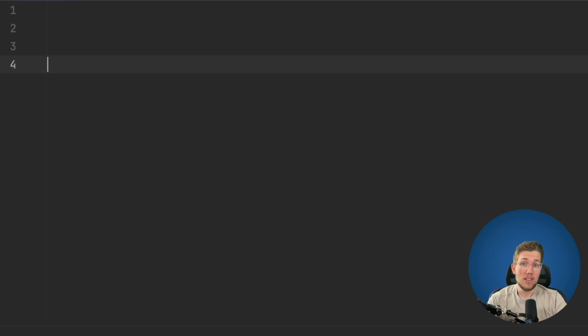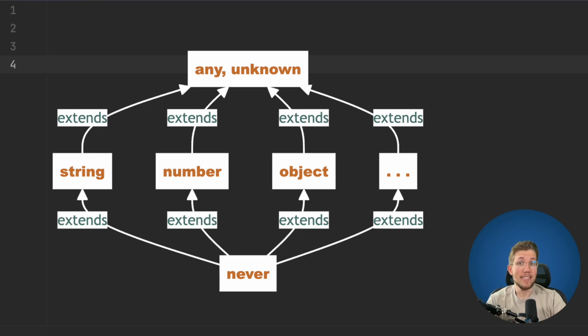Before we go into some examples, let's first figure out where in the hierarchy of TypeScript types the never type is located. Let's check out this graph here. We can see that, of course, at the top is any or unknown, and string, number, and so on are extending from it. Now, the interesting part is that the never type is extending all other possible types. So this means that we cannot assign something which is not never to never.